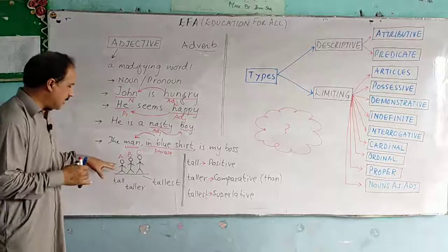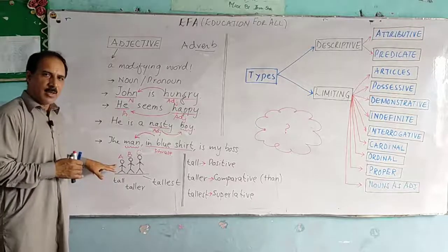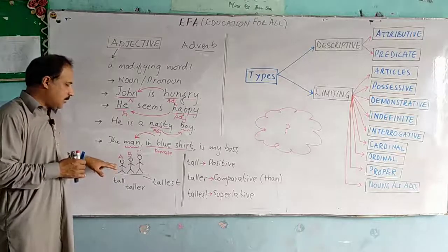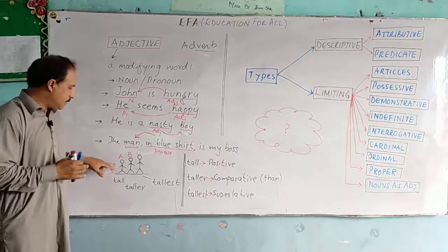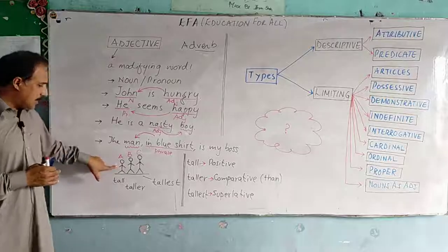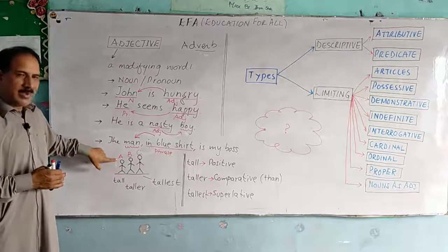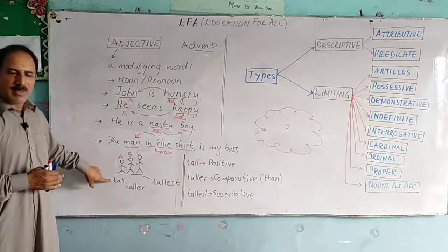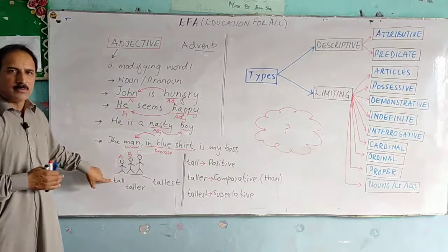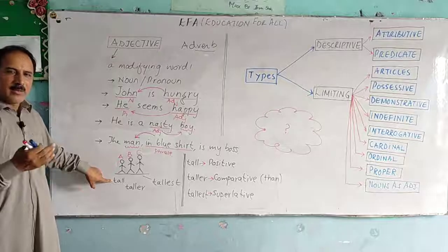Now look at this kind of picture. I have tried to draw it in the best possible way, even though my drawing is not that good. Now there is a person and I have named him Mr. A. And I say Mr. A is tall. Tall is an adjective.